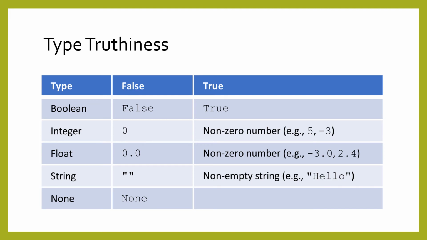Any expression can be evaluated as a conditional according to the rules of Truthiness. How it is evaluated depends on its type. For integers and floats, any non-zero value is considered true. For strings, any non-empty string is considered true. The None type has no true values.